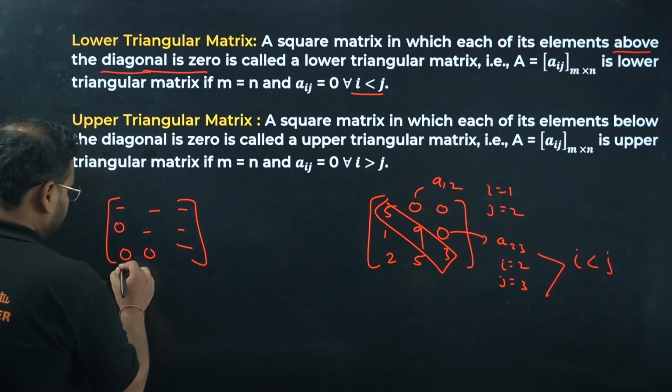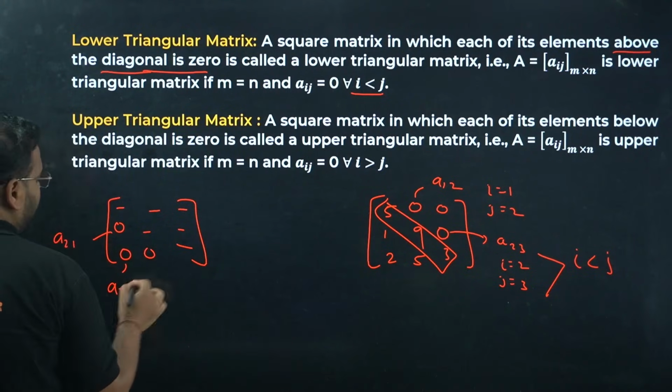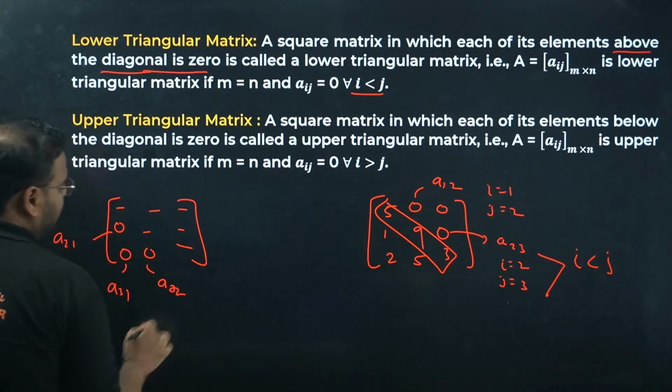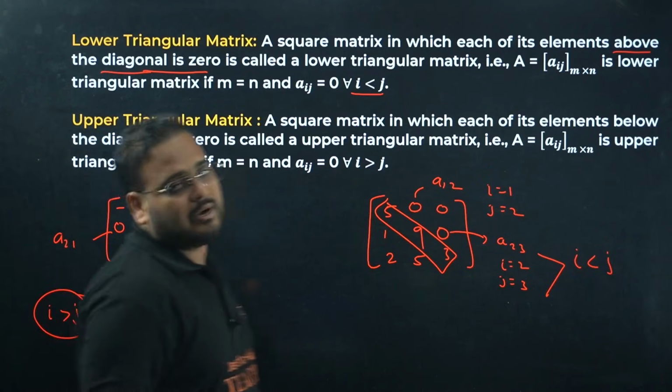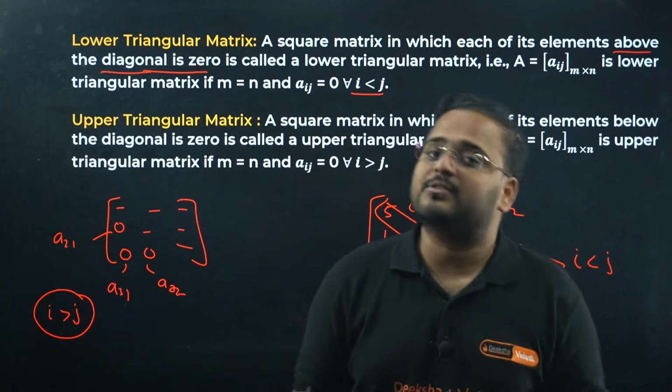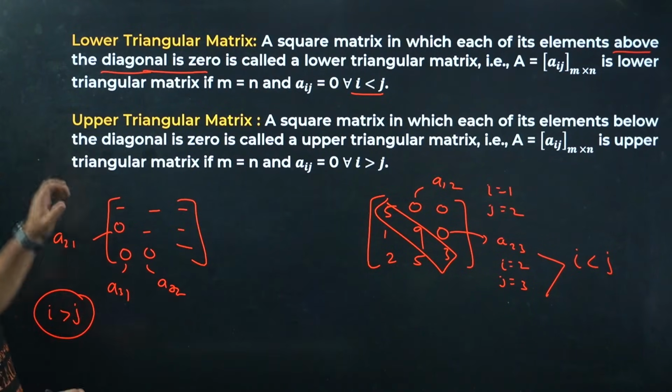And over here, what is this? A31, A21, A32. For all these elements the i value is more than j. When i is more than j and those elements are 0, that is called an upper triangular matrix.